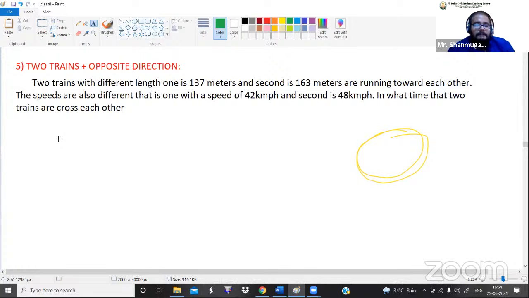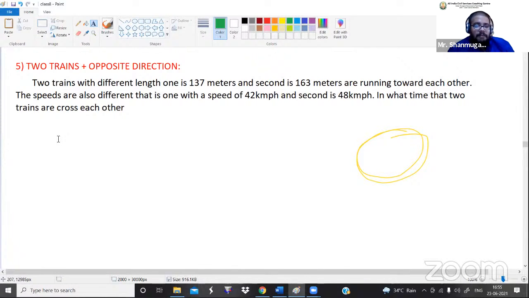Fine. So what I said, in the third concept, single train plus moving man, what is the concept behind that? The train will have a length value, but the man doesn't have a length value. But the moving train will have a speed value, and the moving man will have a speed value. But in the fifth concept, instead of one train plus one man, both the objects are trains. So definitely a train has a distance value. So with two trains coming in opposite direction, in this type of question we have two distance values and two speed values.